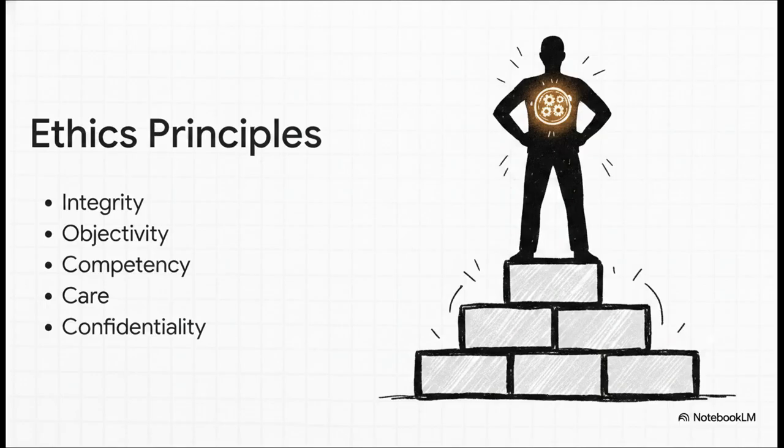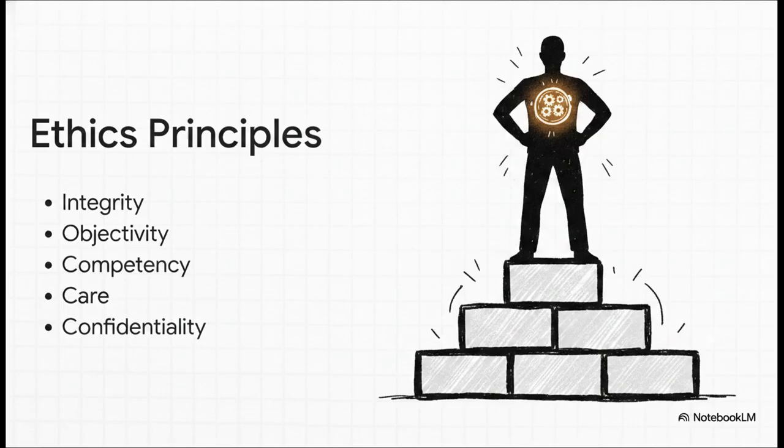Now, reading through a list of ethics might sound a bit dry, but what's really fascinating here is how these principles practically apply to a person's reliability. Let's unpack just one of these. Principle 4, exercise due professional care. What does that actually mean out in the real world? It means an auditor can't just casually glance at a spreadsheet, see that the math loosely adds up, and call it a day, right? Due professional care requires them to actively look for the hidden cracks. It means having the professional skepticism to dig deeper when something looks just a little too perfect.